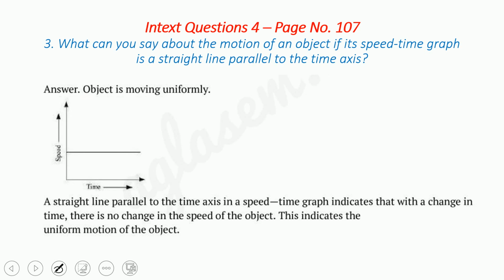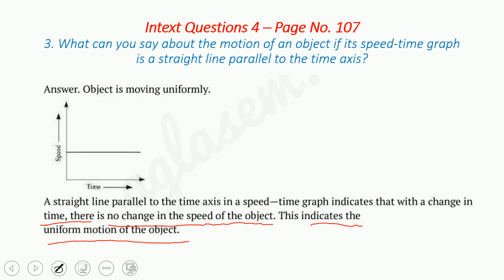Speed is not changing means v minus u is equal to 0. That means it is moving with a uniform velocity. So the straight line graphs parallel to the time axis indicate that with change in time there is no change in the speed. It indicates the uniform motion of the object. That means the speed is not changing. That is the meaning of it.